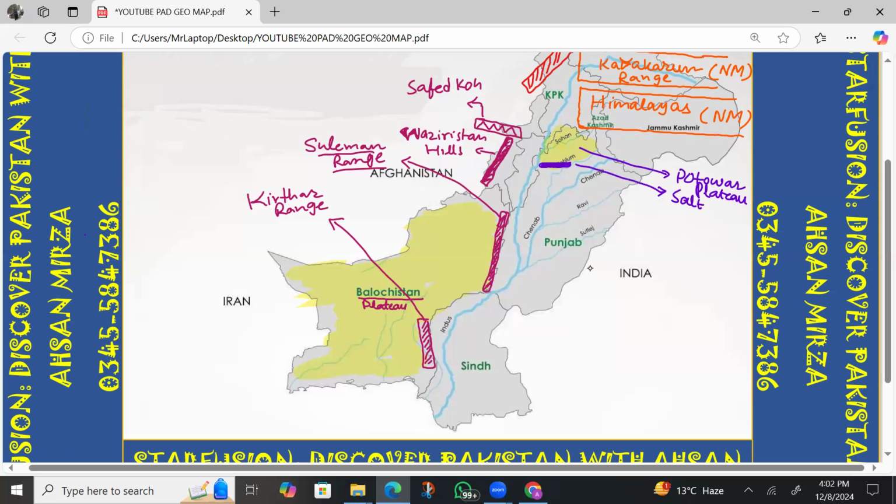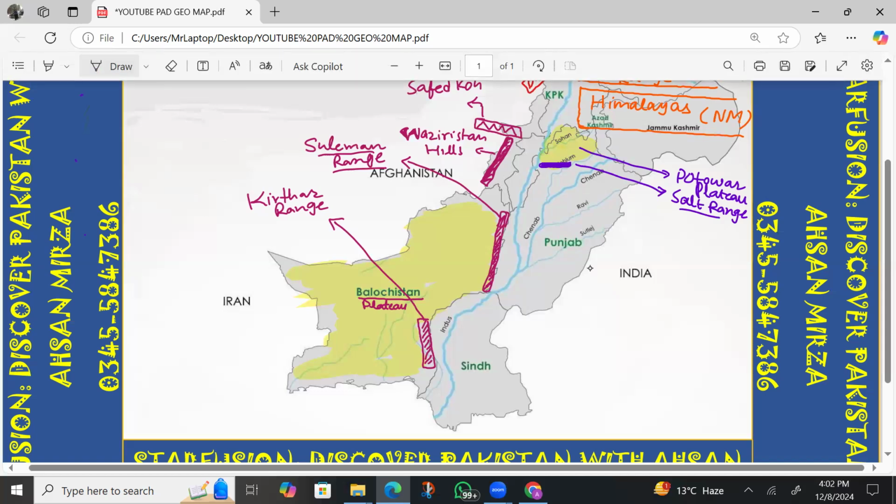Salt Range. So when you go to Lahore, you people must know that there is Salt Range from where you cross and you go to Lahore. So Salt Range is located here. So this is another important thing. Apart from plateaus, now we have two Indus plains.